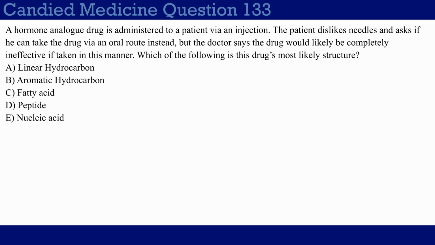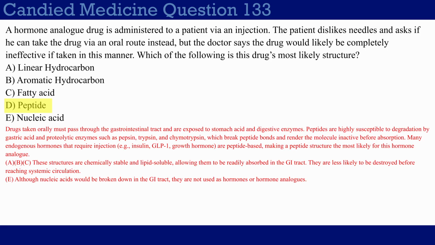Added on top of the fact that you need to know that in order to take a drug orally, you need to pass it through the GI tract, obviously, which includes various enzymes and a very low pH, right? So the type of bond that is most susceptible to being broken down the easiest is a peptide bond. So choice D, peptide, is the correct answer. Not a whole lot else to say here, right?